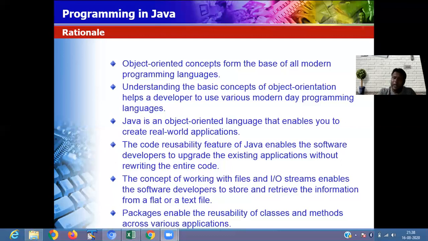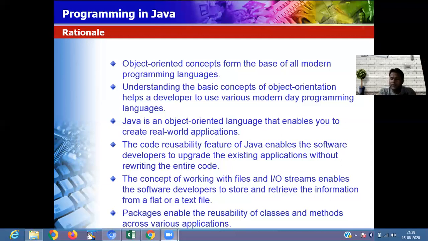So this complex model is divided into smaller parts, and every smaller part is developed by a different person independently. After the development is over, they gather in a main model. The package concept helps you in that way: you develop your code and store it there, and when there is a requirement, you call the package.